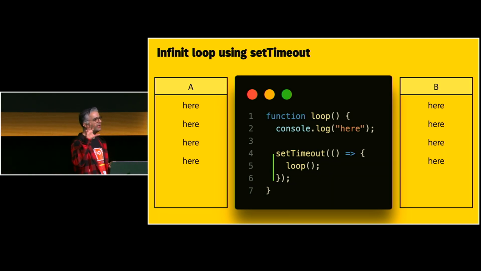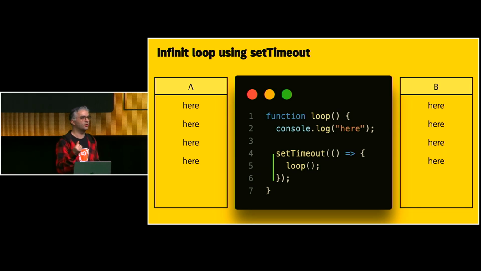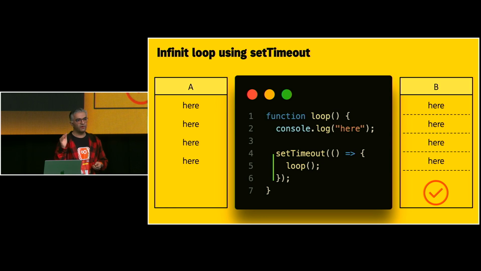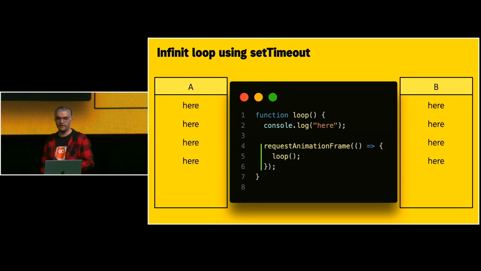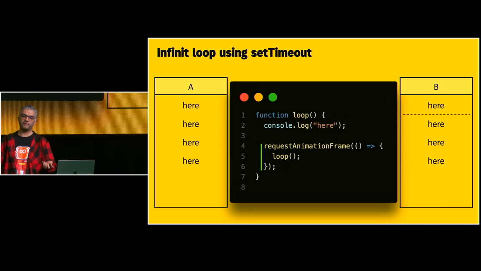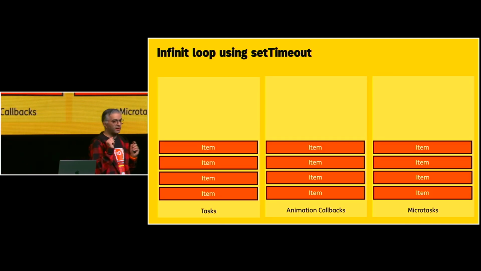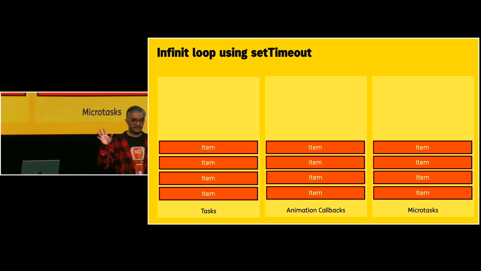So if I do that with set timeout, does it change anything? In the previous one, there were no renders, but in this one, there will be renders. So in each one, we are going to have a render. It is an infinite loop, right? Because I'm calling my function all the time. And also, we have requestAnimationFrame. I'm going to show you how that works here. So we are dealing with tasks and microtasks, right?